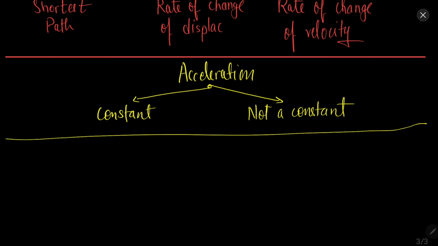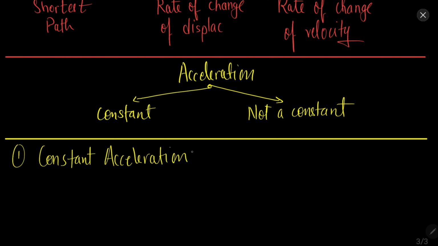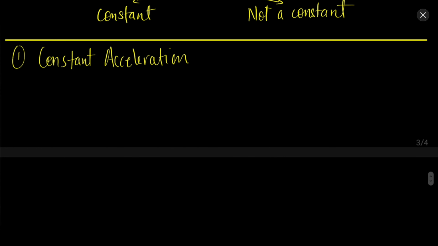When the acceleration is constant, we have a few equations that are followed. For a constant acceleration we have a few equations that we can use to describe the motion. So what are those equations?